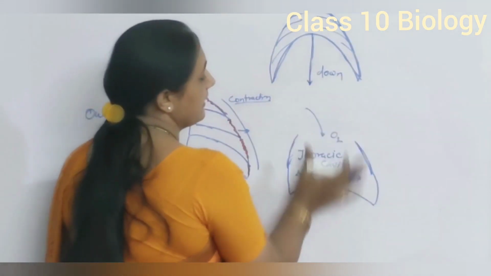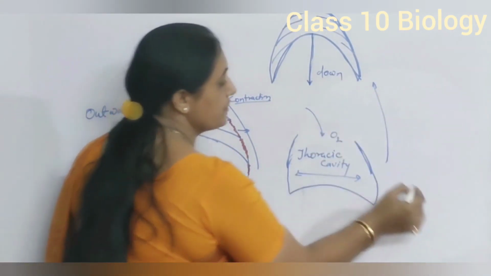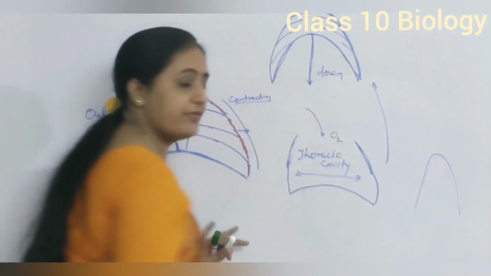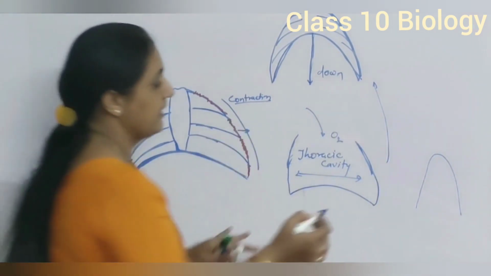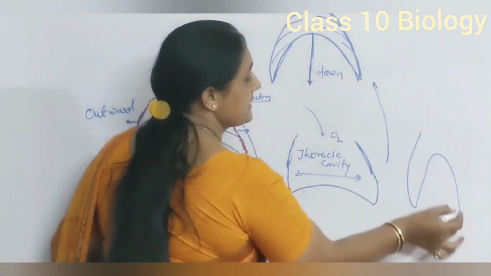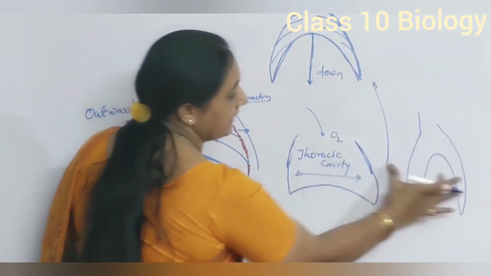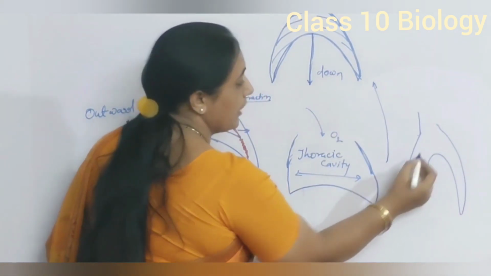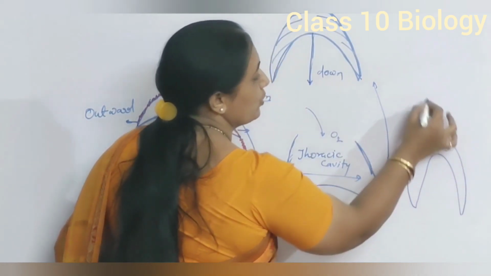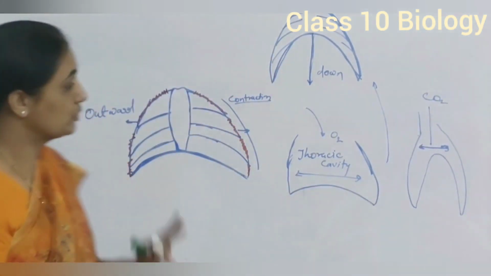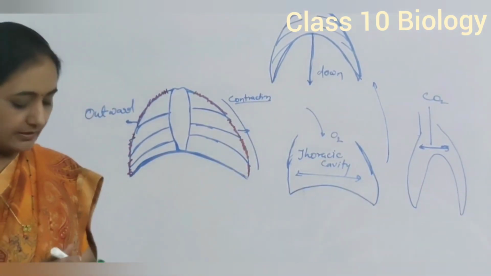Immediately this diaphragm again returns back to its original position. That is, the diaphragm moves up. As soon as the diaphragm moves up, the contraction of these muscles gets relaxed, and the rib cage muscles come back to their original position, and as a result this thoracic cavity gets reduced. Because of the reduction in the thoracic cavity, CO2 comes out. So the total movement of the diaphragm controls the mechanism of breathing.